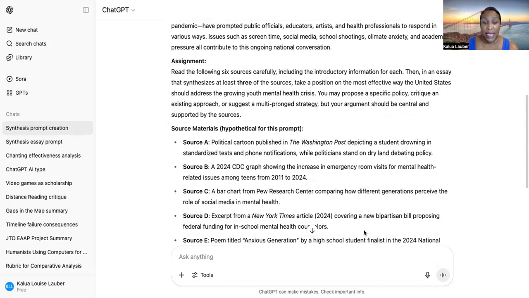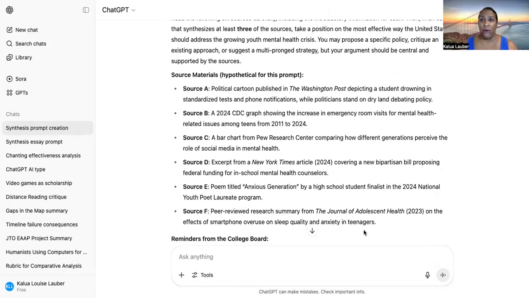and then it gives the assignment, and then it comes up with the sources. Now, what is interesting to me is that it did not have to go to the free response questions. It already knows that this is how this question and these prompts would look. So they give you a political cartoon. They don't give the picture of the cartoon. They just tell you where it comes from, and then I would probably have to do a search. So that would cause one person in the group to have to do a search on political cartoons.